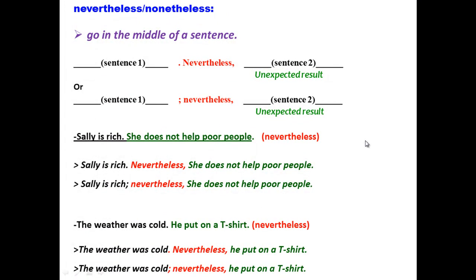The first possible answer is the weather was cold, full stop, nevertheless, comma, we capitalize N, he put on a t-shirt. The second possible answer, the weather was cold, here, nevertheless is put between a semicolon and a comma, and the N is small. Nevertheless, he put on a t-shirt.